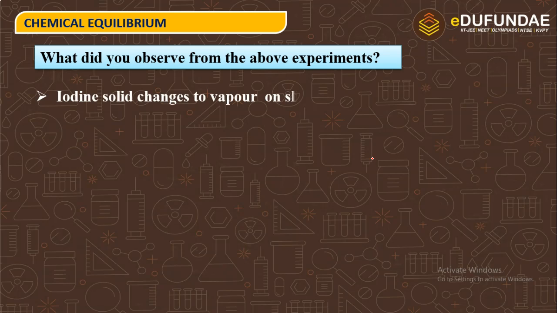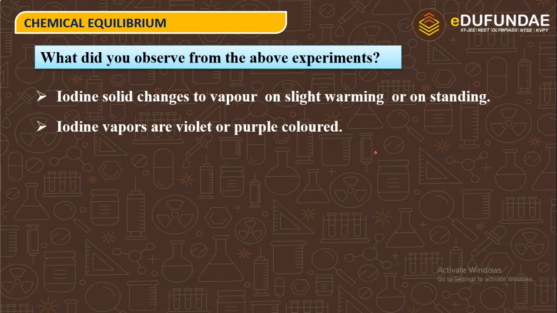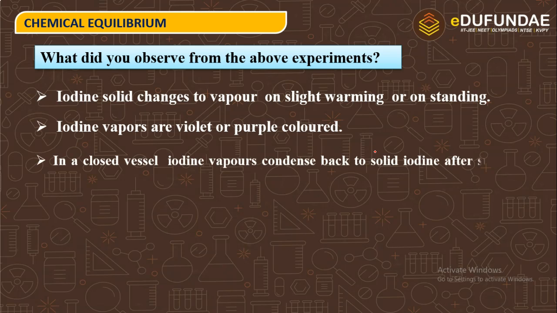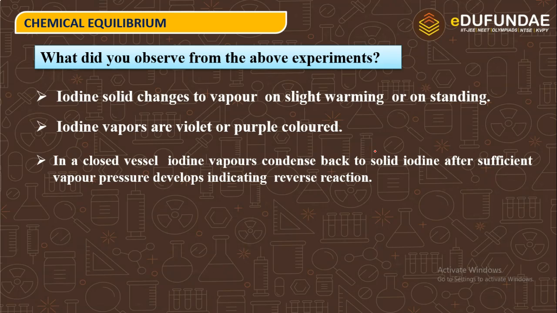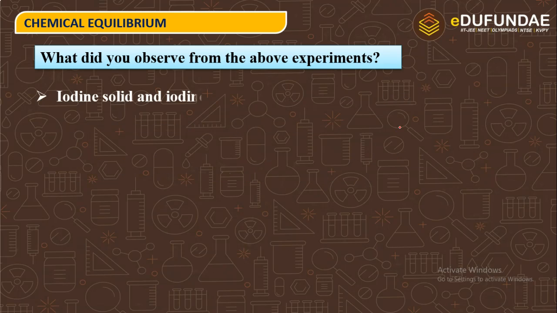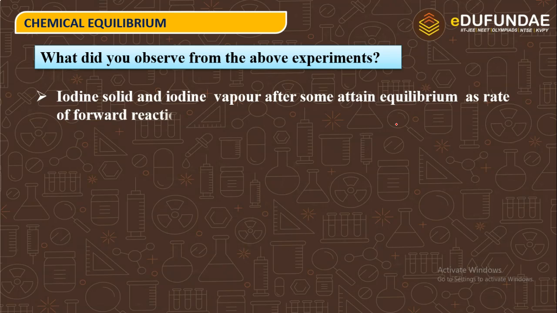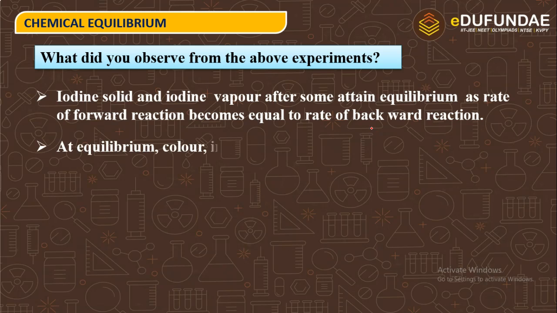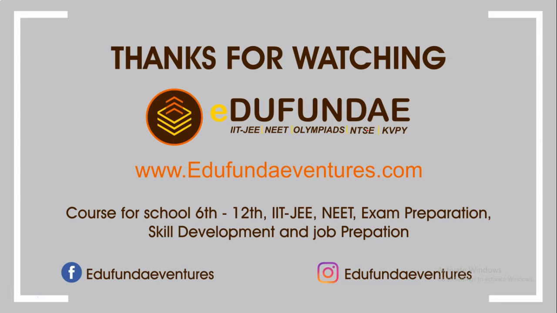Let's learn about that. Iodine solid changes to vapor on slight warming or on standing. Iodine vapors are violet or purple colored. In a closed vessel, iodine vapor condenses back to solid iodine after sufficient vapor pressure develops, indicating the reverse reaction. Iodine solid and iodine vapor attain equilibrium as the rate of forward reaction becomes equal to the rate of backward reaction, if it is in a closed vessel only. At equilibrium, color intensity remains the same.